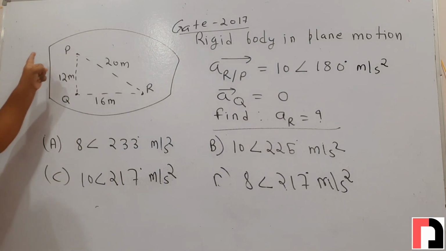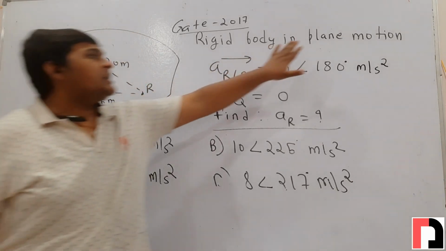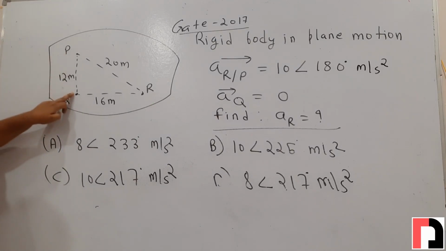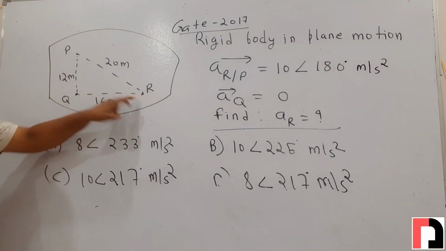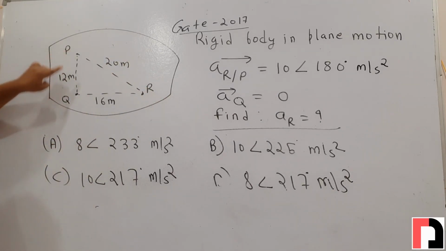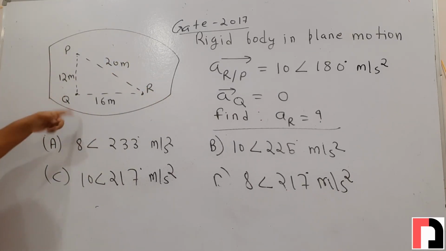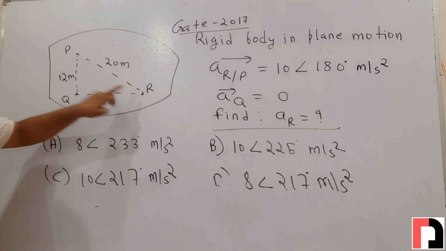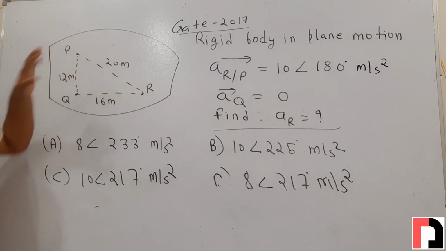Friends, this is a rigid body under in-plane motion, and point P, point Q and point R are points of this rigid body. The distance between point P and Q is 12 meter, between point Q and R is 16 meter, and between point R and point P is 20 meter.